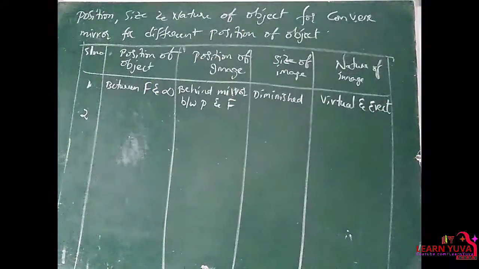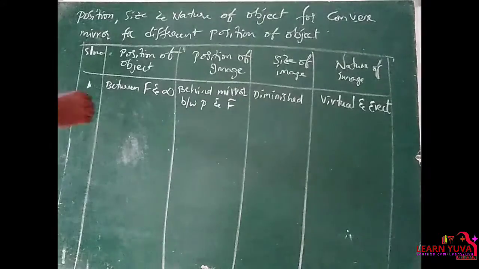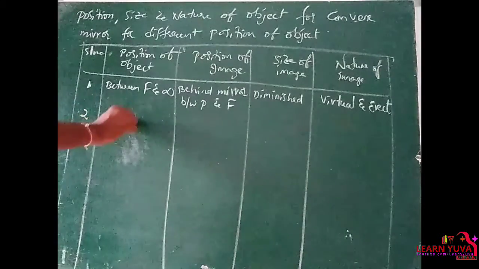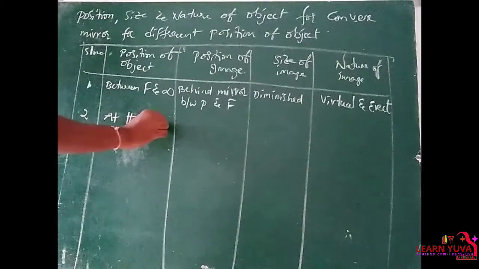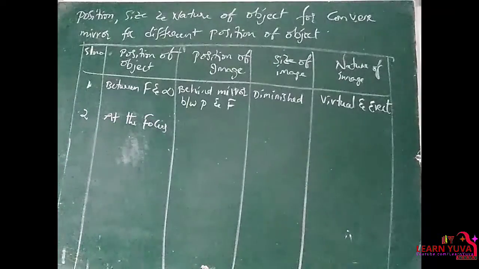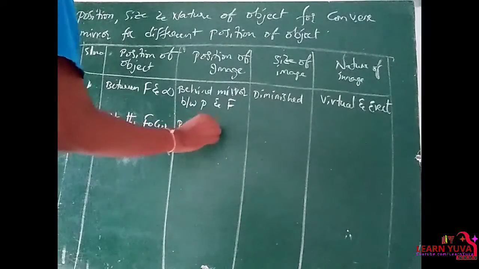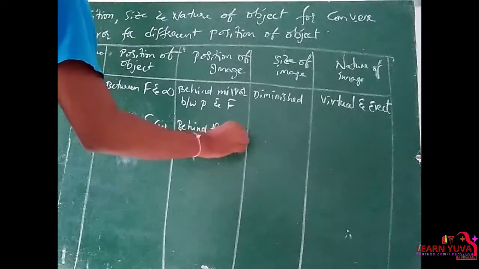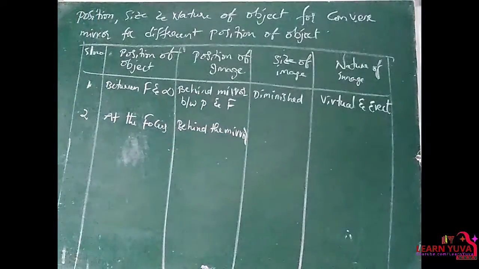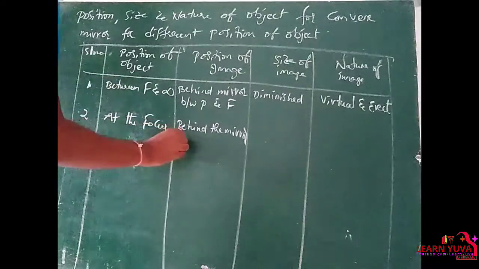Second one, if the object is placed at the focus, then the image is formed behind the mirror, at a distance of f by 2 from the pole.